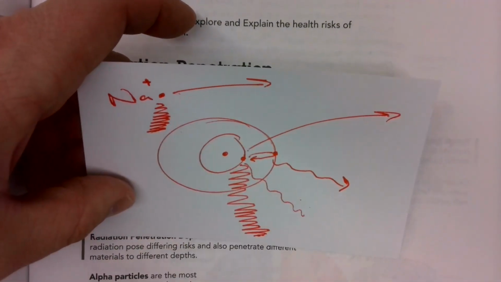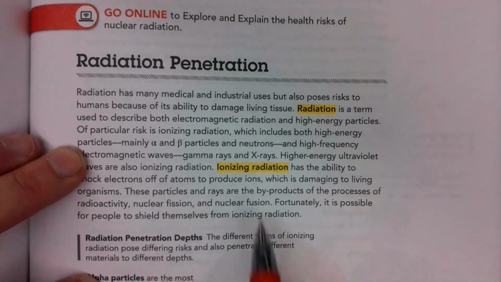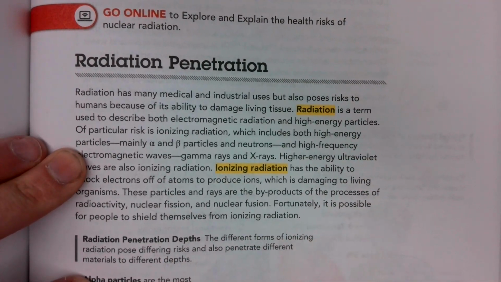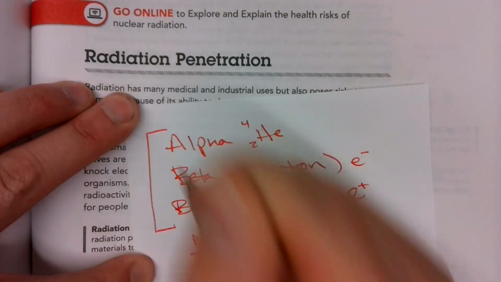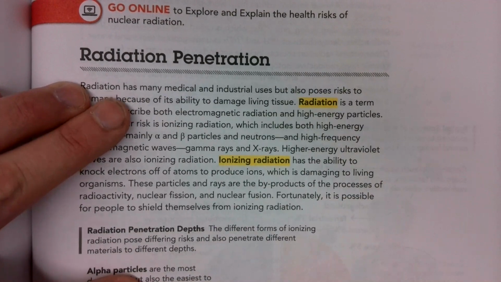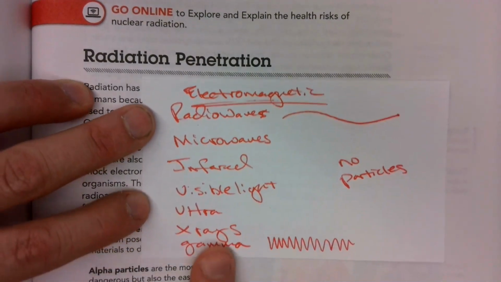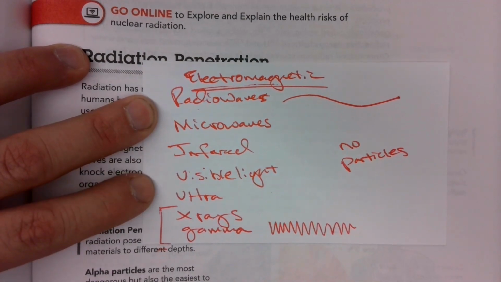Okay, so that high energy is being deflected off that atom. And the different types of radiation that are ionizing are all of the fast-moving particles. These are all ionizing. Okay, they can all knock electrons off. But in the electromagnetic, there's only two that we're worried about, and that's X-rays and gamma rays.